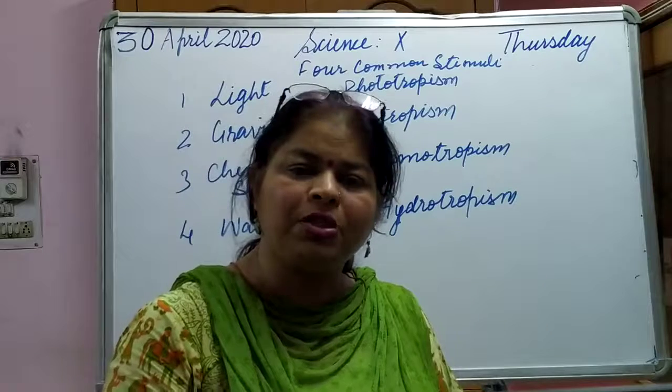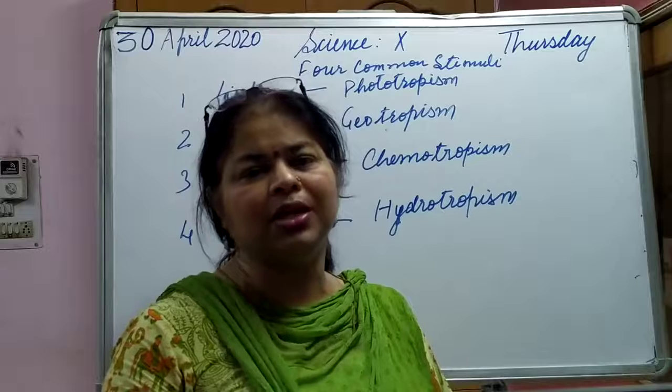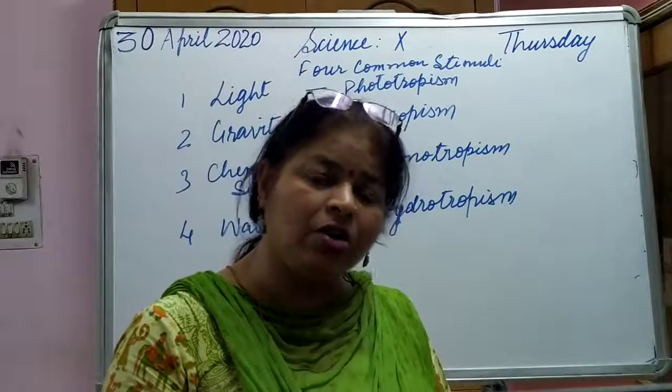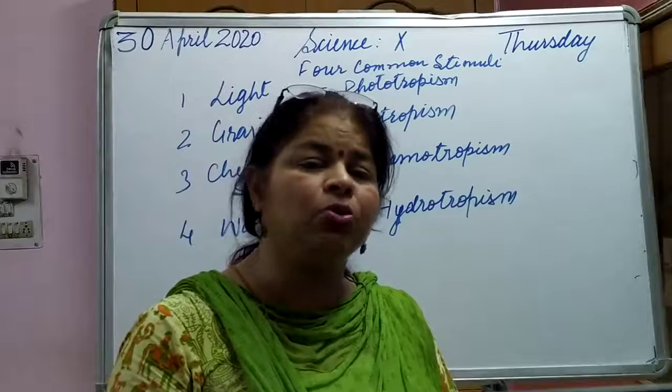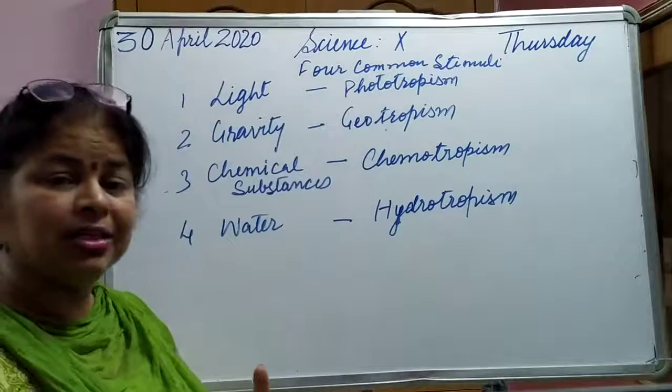So you learned about the movements in plants today. There are two types: nastic movements and tropic movements. Nastic movements are non-directional, while tropic movements are directional, or they support growth in the plants. Then we learned about what the nastic movements are.